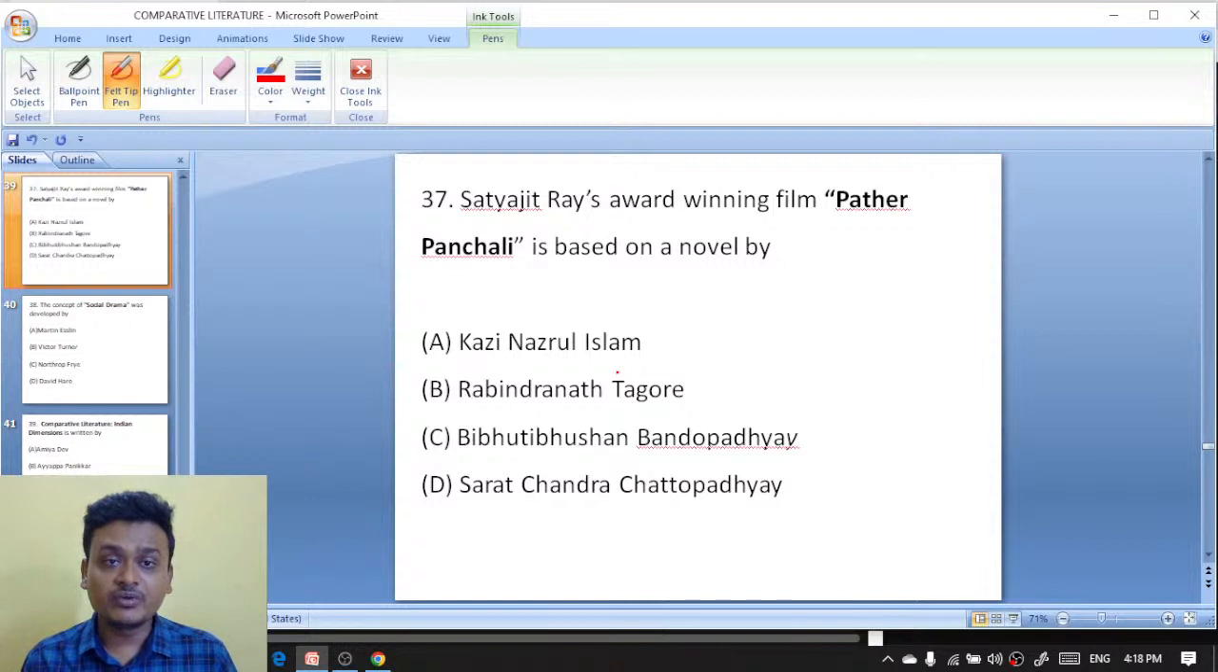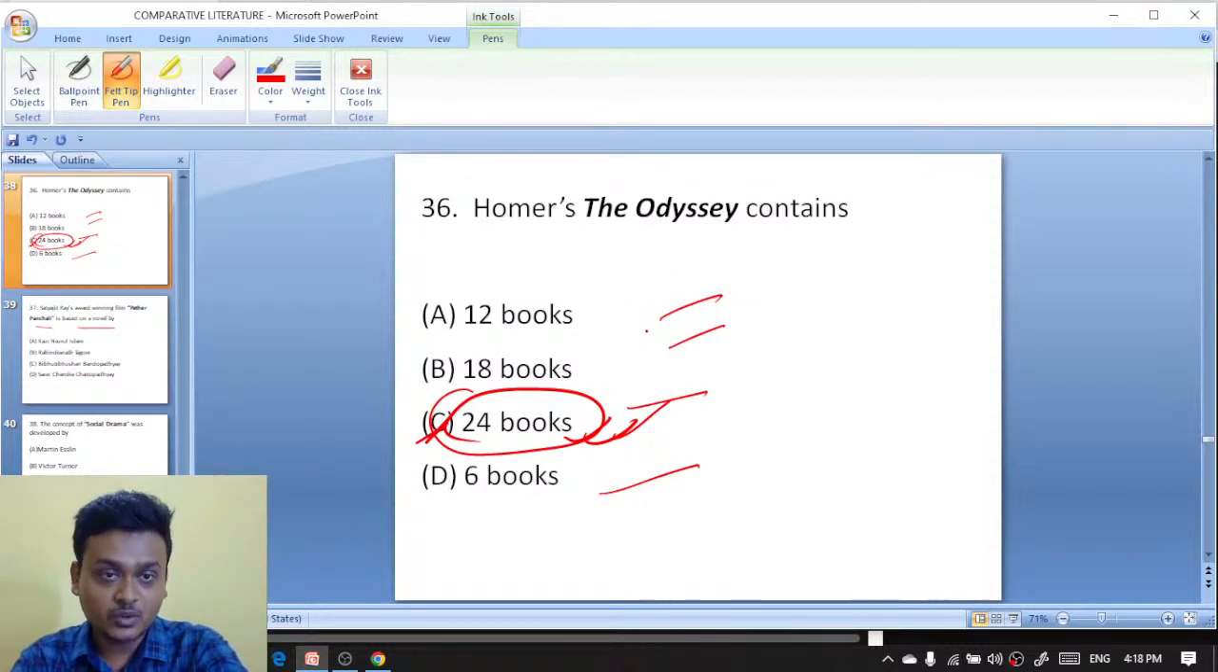Satyajit Ray's award-winning film Pather Panchali is based on a novel by Kazi Nazrul Islam, Rabindranath Tagore, Bibhutibhushan Bandyopadhyay, or Sarat Chandra Chattopadhyay. Aditya Singh, you want to say 24? Yeah, the Odyssey has 24 books. Yeah, Aditya Singh, you were right actually.